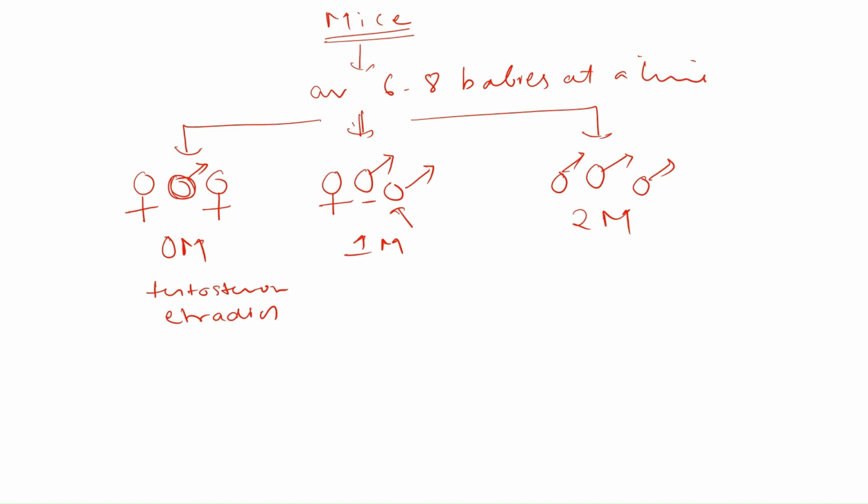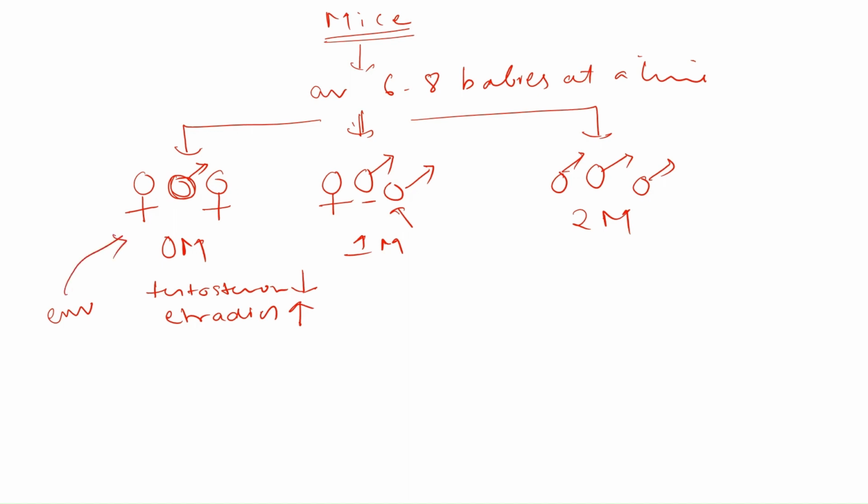In the first condition, because the male is sandwiched between two females, in this surrounding environment the estradiol concentration will be a little higher compared to the testosterone, because here only one male is secreting testosterone. Because these are in the embryo state only, when they release testosterone and estradiol in the environment, it will enter their circulation.